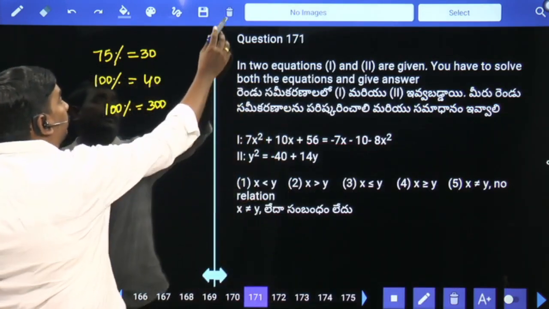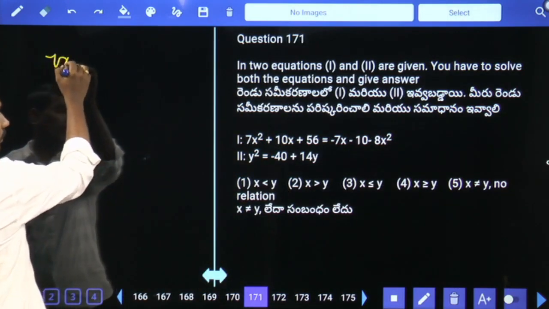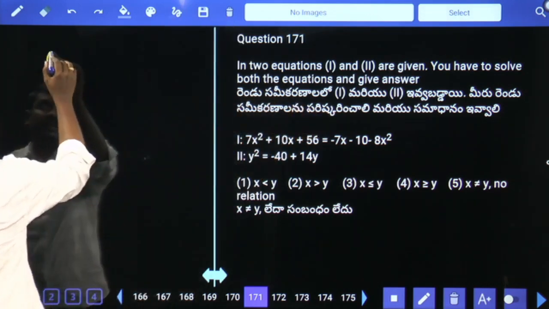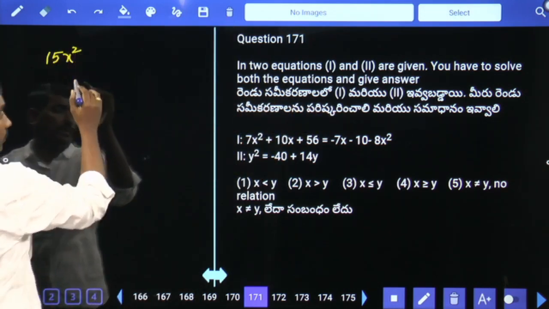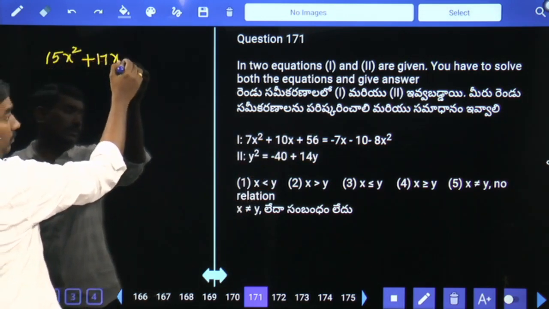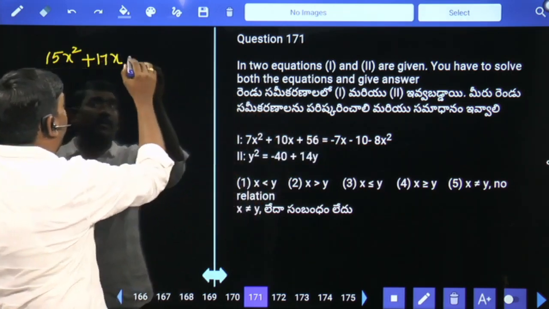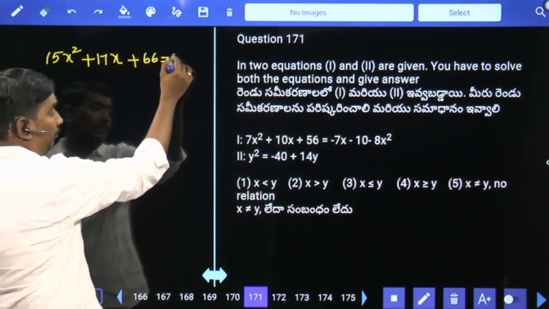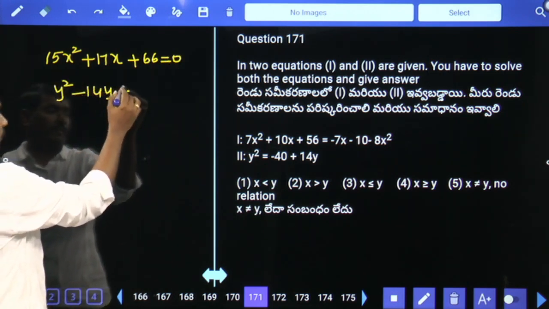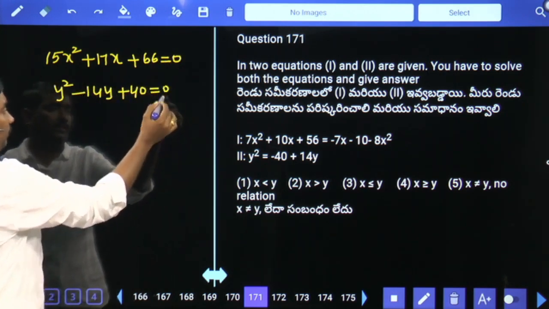Quadratic equations. 7x square plus 8x square means 15x square. 10x plus 7x means plus 17x. Plus 56 plus 10, plus 66 is equal to 0. Y square minus 14y plus 40 is equal to 0.